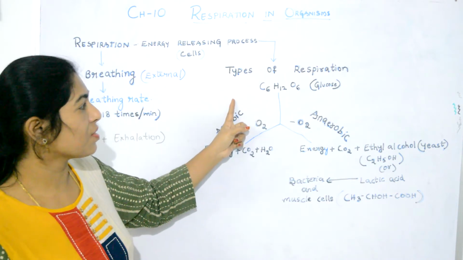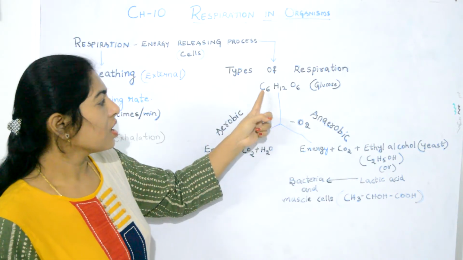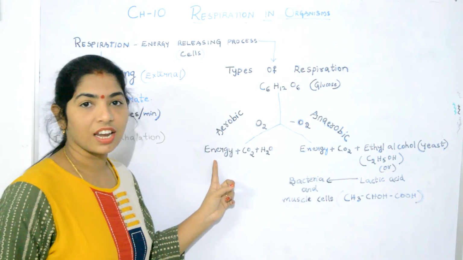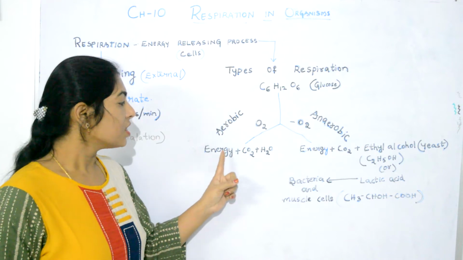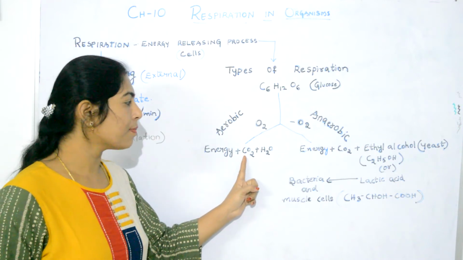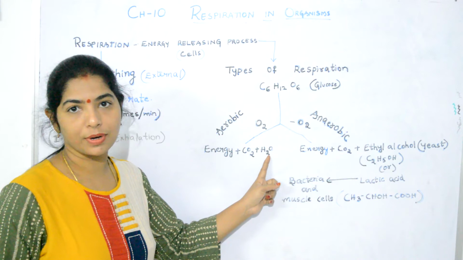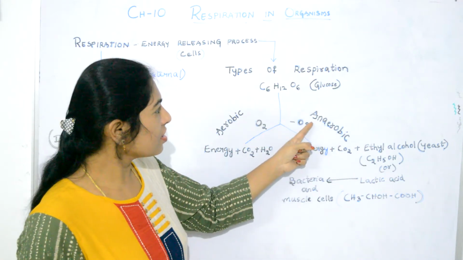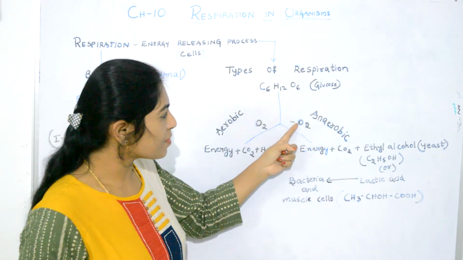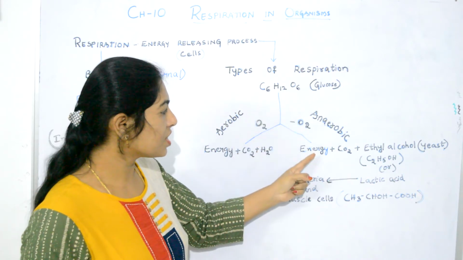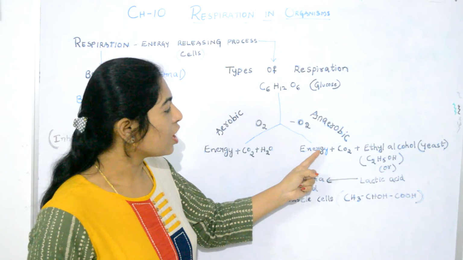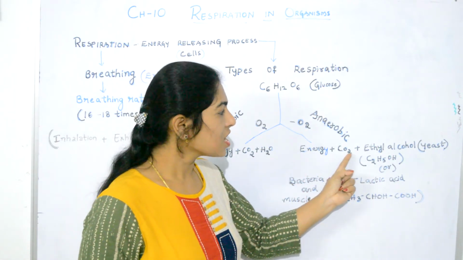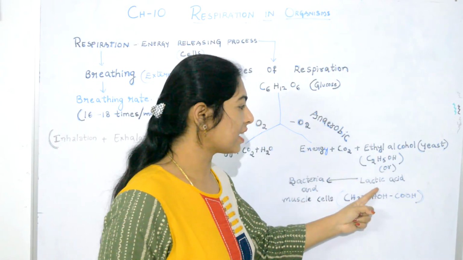During aerobic respiration, glucose in the presence of oxygen produces energy and releases gaseous products like carbon dioxide and water vapor. Whereas in anaerobic respiration, glucose in the absence of oxygen releases energy along with products like carbon dioxide, ethyl alcohol or lactic acid.